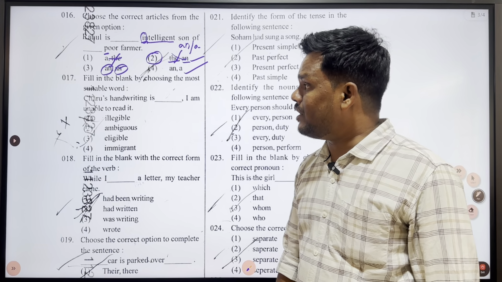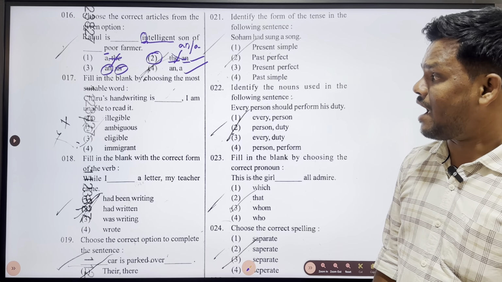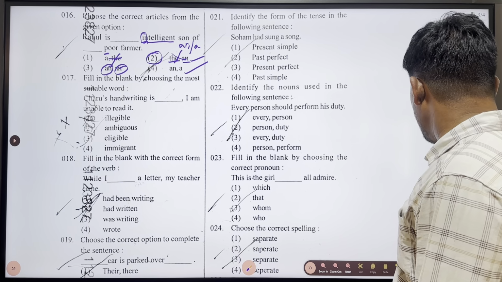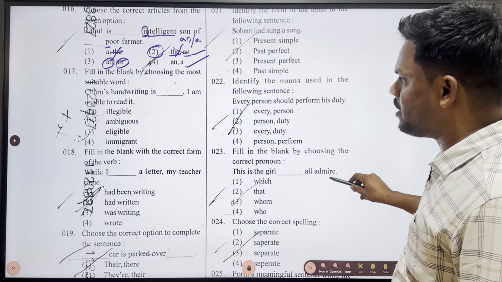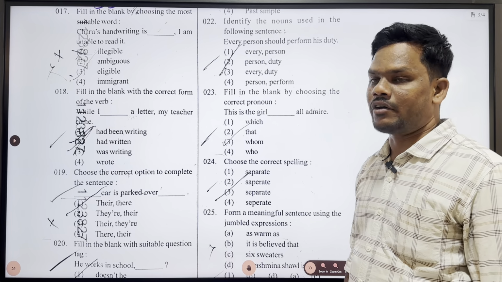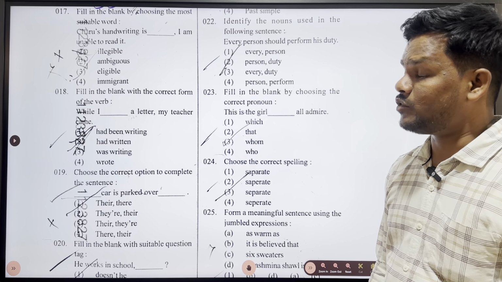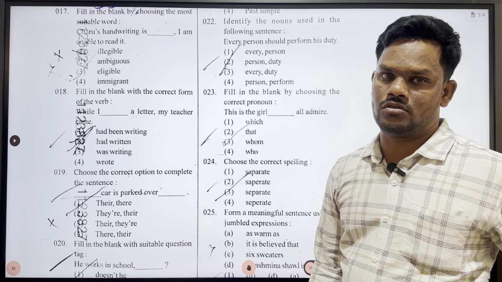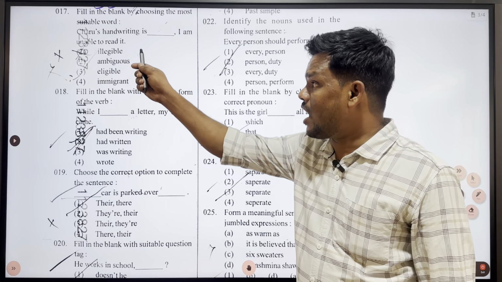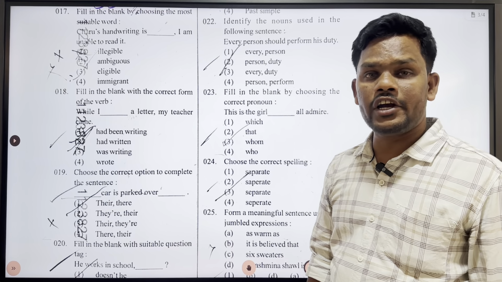Next one, fill in the blank by choosing the most suitable word. Charu's handwriting is dash, I am unable to read it. This is also a very important one. Many people got confused, and first we'll have to read the question properly. We are talking about the handwriting of Charu. Charu's handwriting is dash, I am unable to read it.